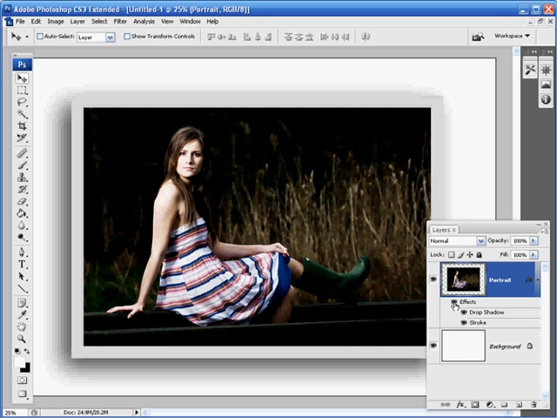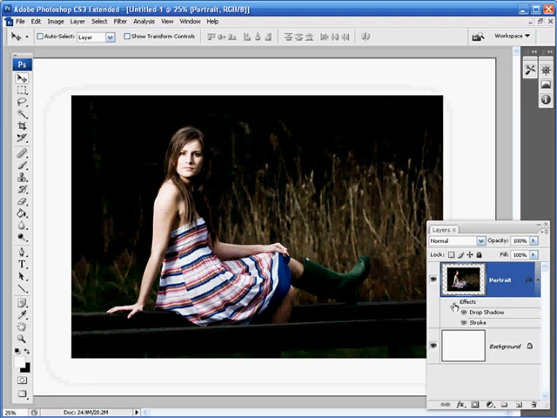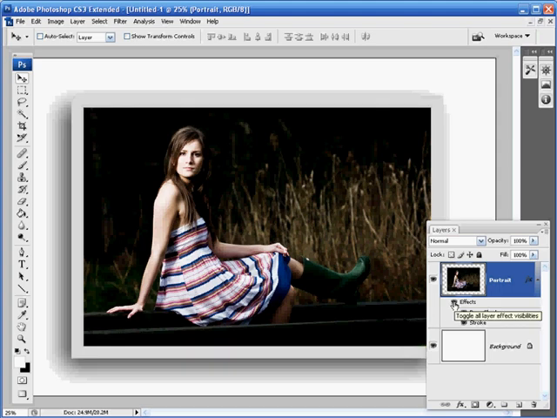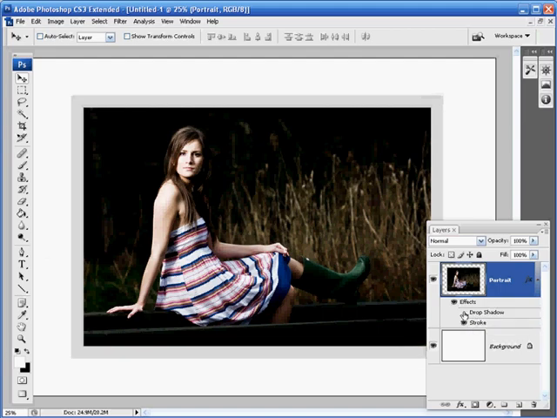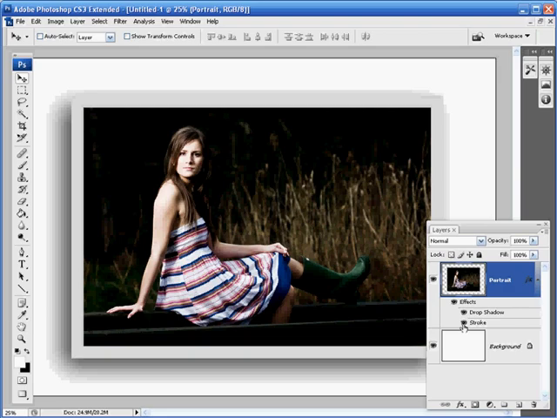If you like, you can also turn all the layer styles on and off to check out the differences between before and after by using the eye visibility icons alongside the layer styles in the layers palette. So let's say I wanted to turn off all the layer styles that we've applied in this technique. What I'd do is just go alongside effects there in the layers palette and click on that small icon, and that turns off the layer styles that we've applied. And to turn them back on again, I simply click alongside effects, and that shows the layer styles that we've applied.